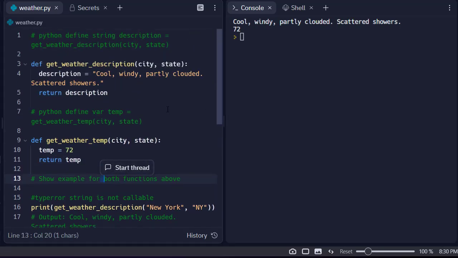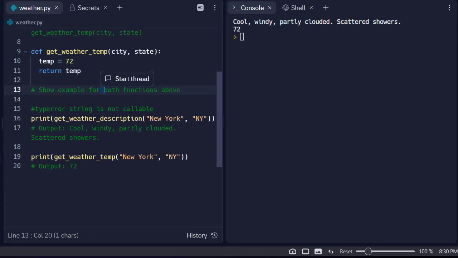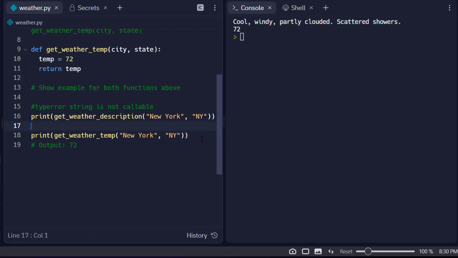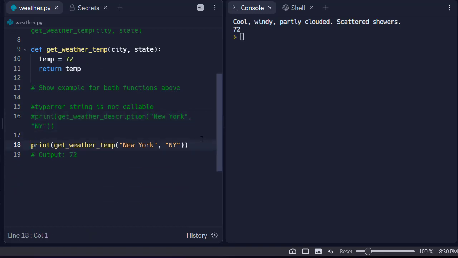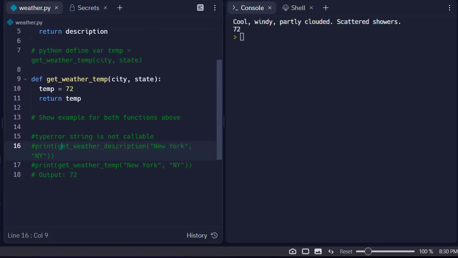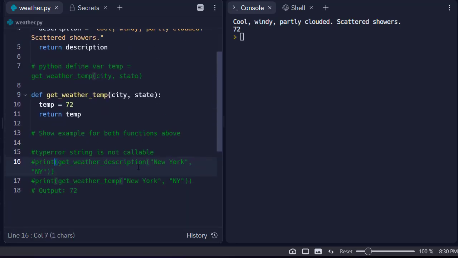And now all I need to do is copy the examples. I don't need the output, and I don't need the examples to be called in this file either. I'm going to copy these. I don't need the print even. What I do need is something like this: description equals, and temperature equals.